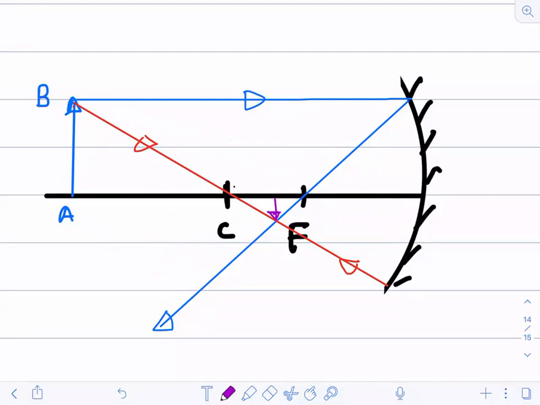Now you just tell me, I have drawn the image of this point B. In this vertical line, is B on the principal axis or at the point of intersection? Where is point B?